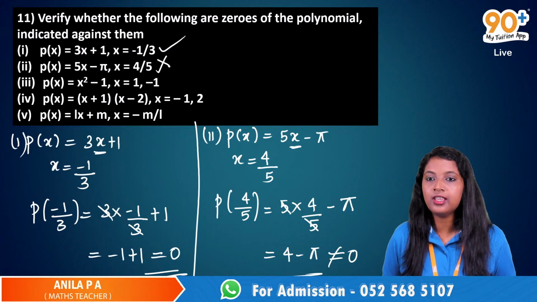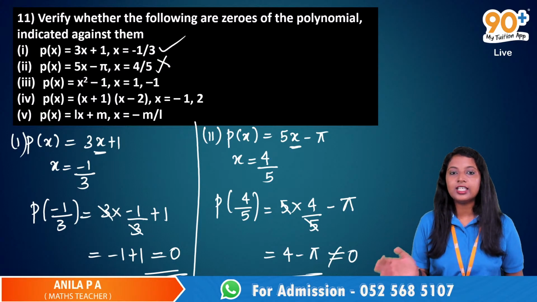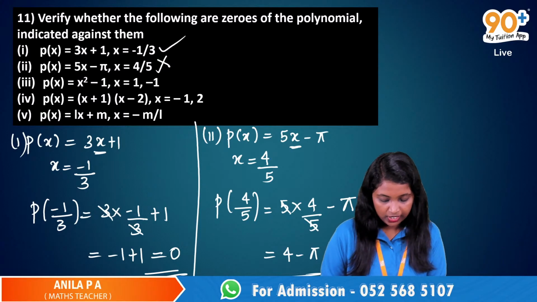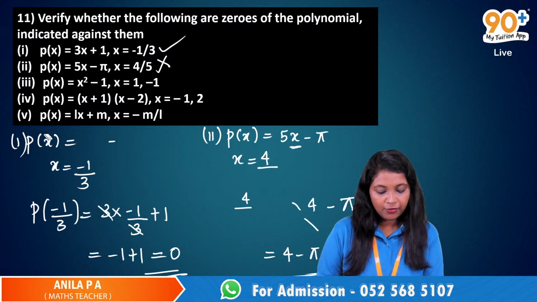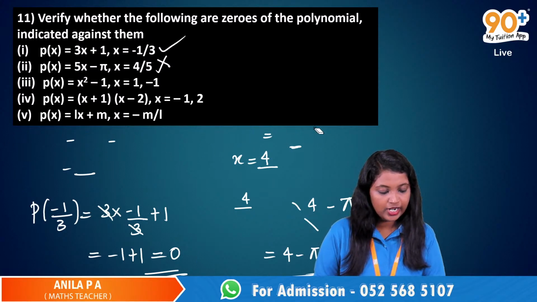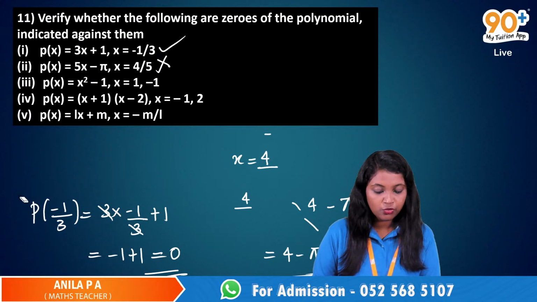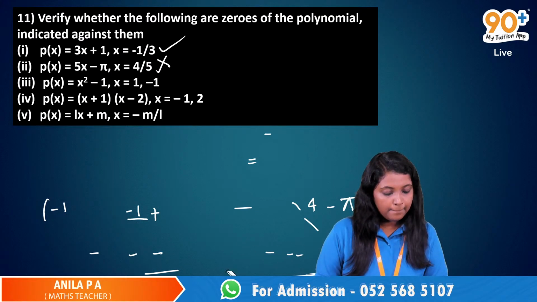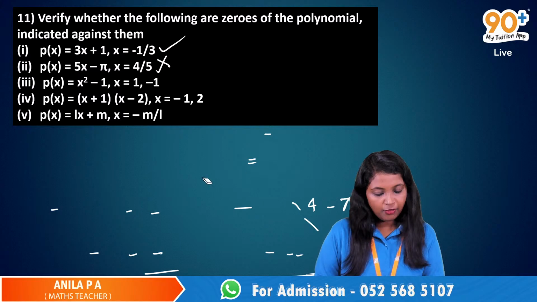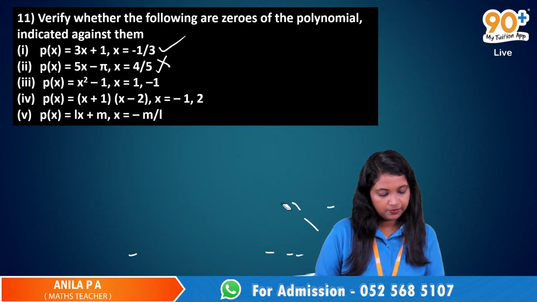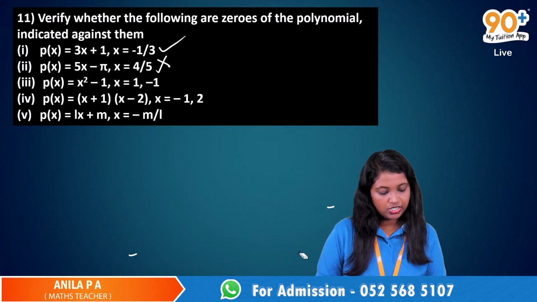Any doubts, anybody? No. Okay, now let's solve the third one. P of x is equal to x square minus 1, and we have 2 points. x is equal to 1 and x is equal to minus 1. Yes, P of x is equal to x square minus 1. Who is ready? Grisha. Yes, Grisha.